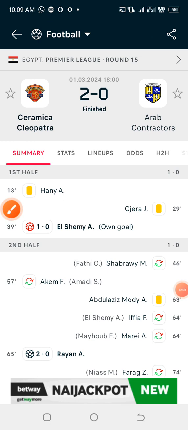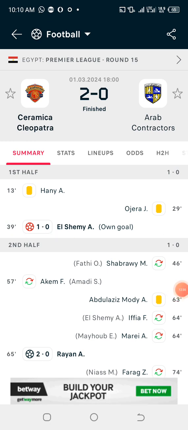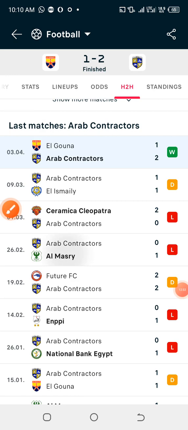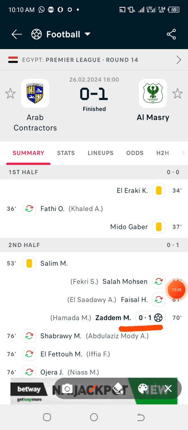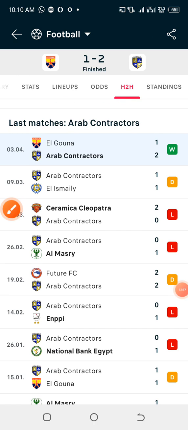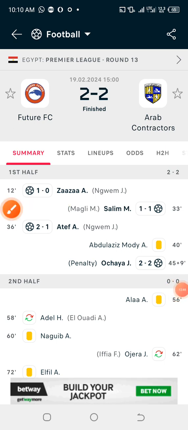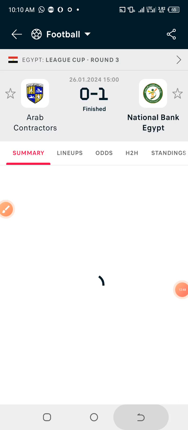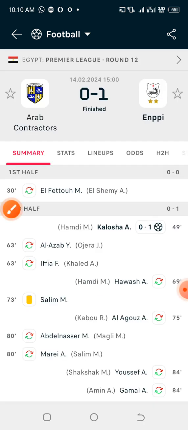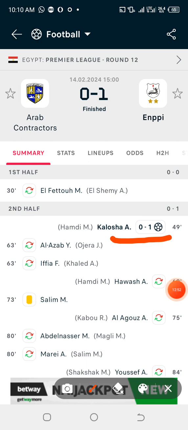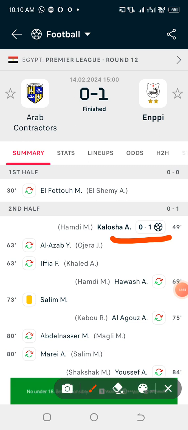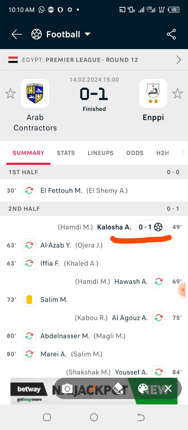Ended 2-0. The first goal, an own goal, occurred in 39 minutes. This one is 1-0. The first goal occurred in 70 minutes. So we have 2-2 here. The first goal occurred in 12 minutes. And we have 1-0 here. The first goal occurred in 49 minutes. Now, for both home and away team, checking their last 5 games, they had 100% first 10 minutes straight draw.